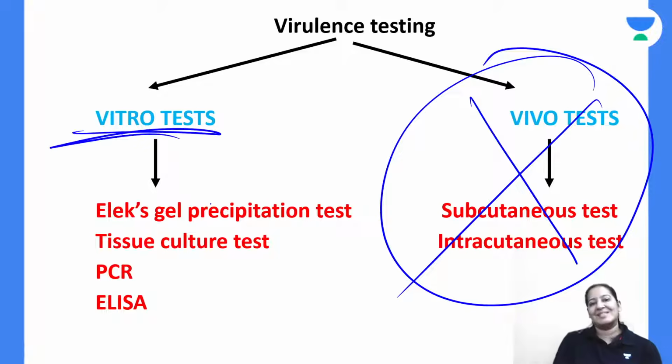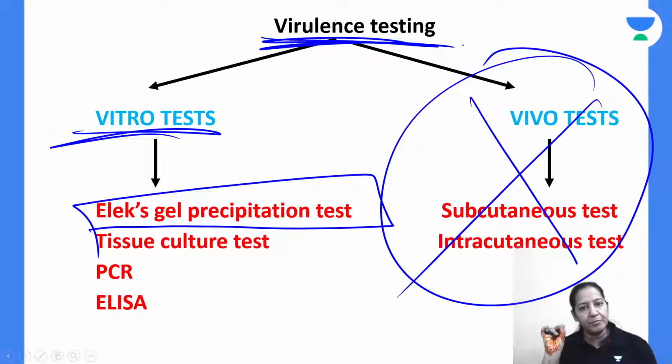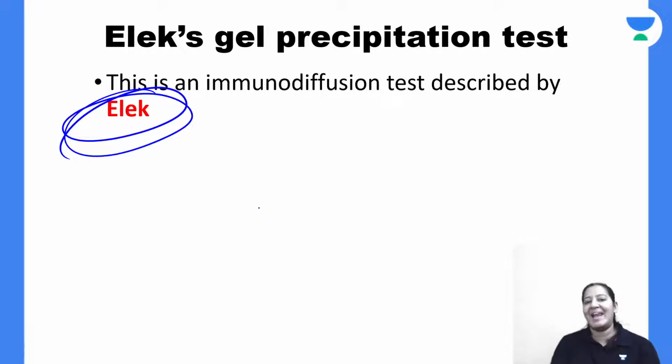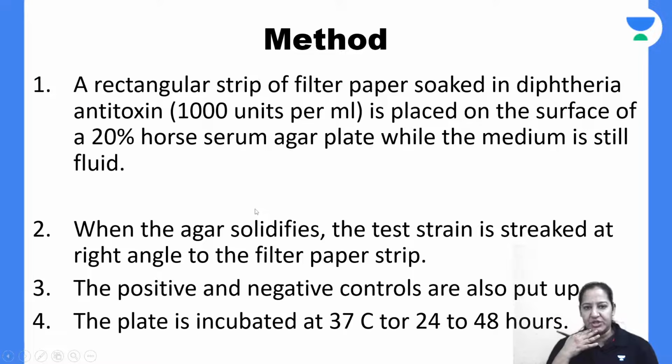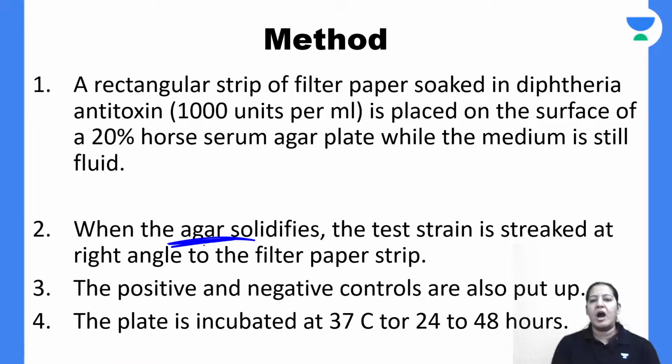Coming on vitro test. In vitro test में the most important is Alex gel precipitation test. Here I will prove the virulence. Here we will prove the virulence. In vitro test, Alex gel precipitation test, it was discovered by Alex. That's why Alex gel precipitation test. Basically, what you are doing, you are taking a agar plate.